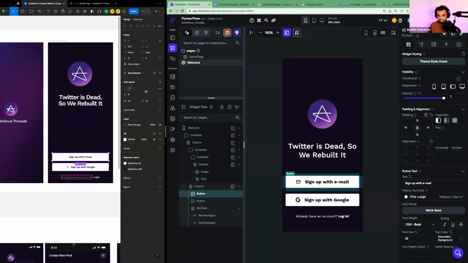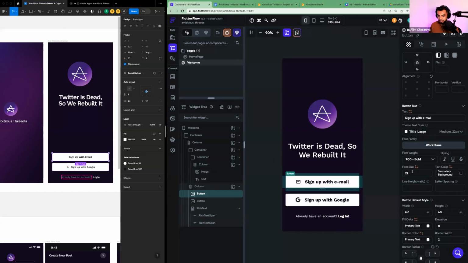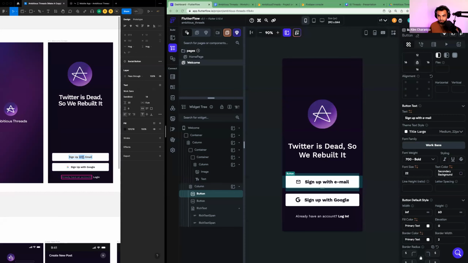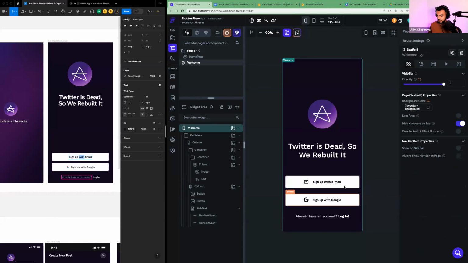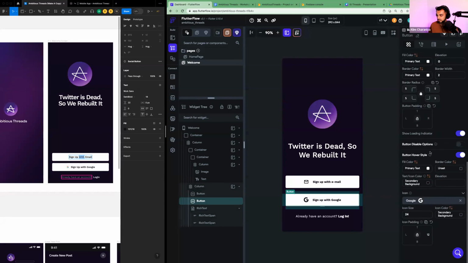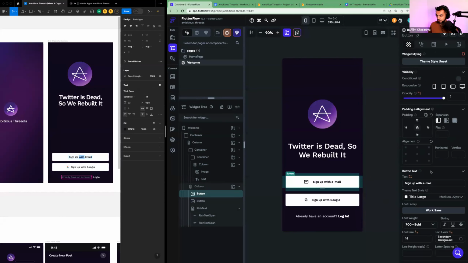My font size needs to be dropped a little bit. So I'm going to click on the buttons and drop my font size to 14. So I'm going to click on font size here and go 14. And here as well, I'm going to say 14. Gorgeous. And if we want to change the icon sizes, we can scroll all the way to the bottom and change those to 14 as well.